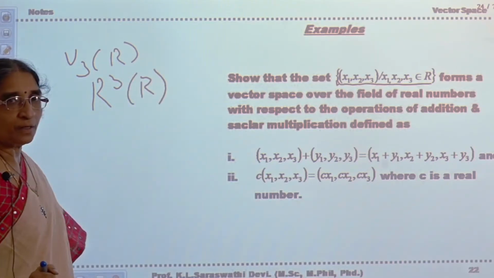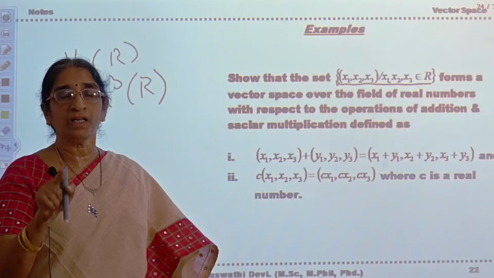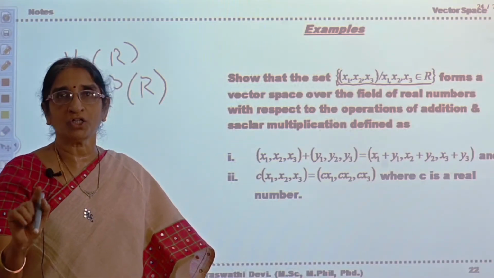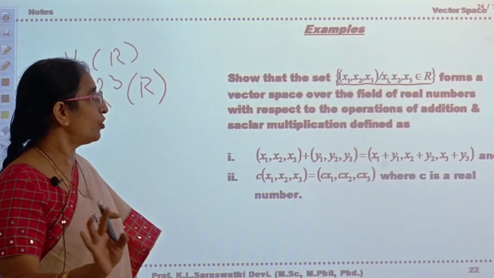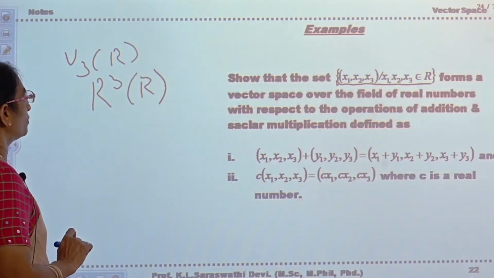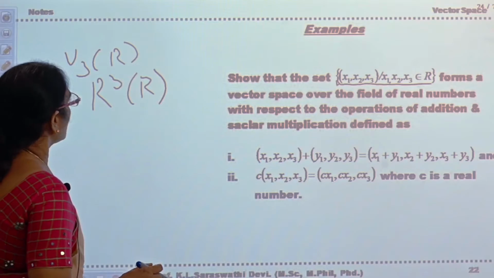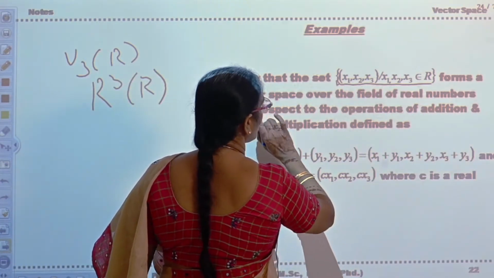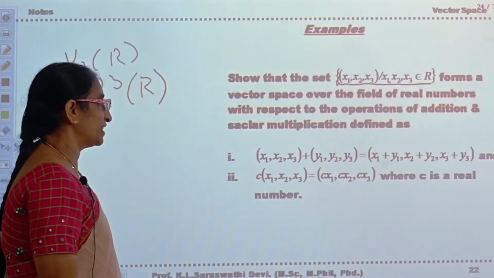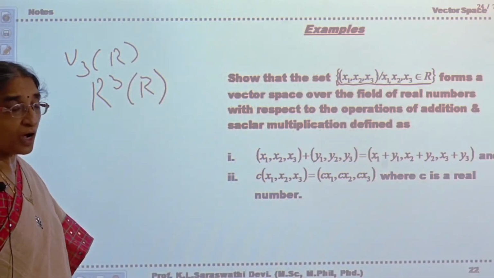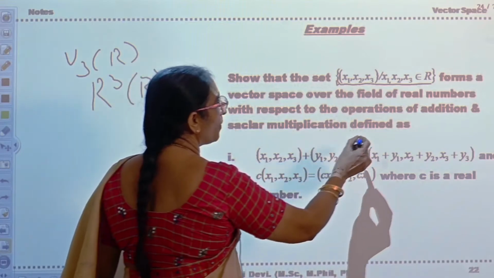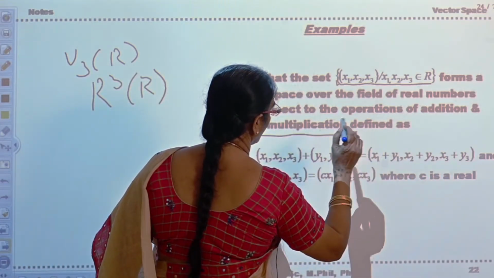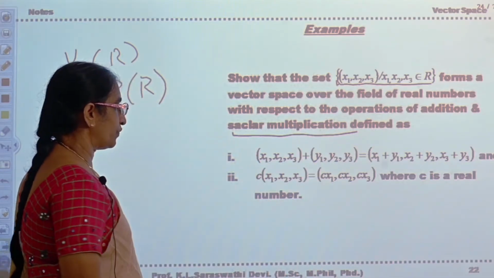Now in mathematics you must be familiar with the notation first. If you are able to know the notation, you will excel yourselves. Okay. Now notation should be known for everyone. Now, show that the set (x1, x2, x3) forms a vector space over the field of real numbers with respect to what? With respect to the two operations, addition of vectors and scalar multiplication. They are defined as follows.